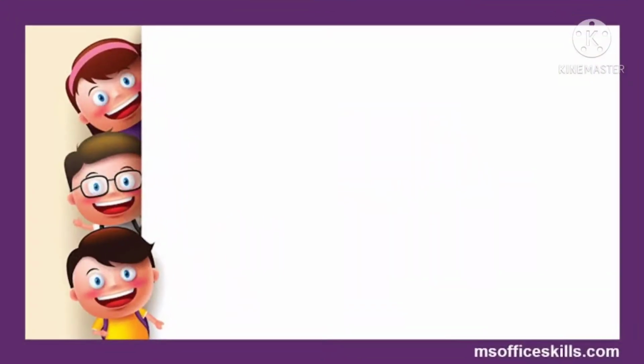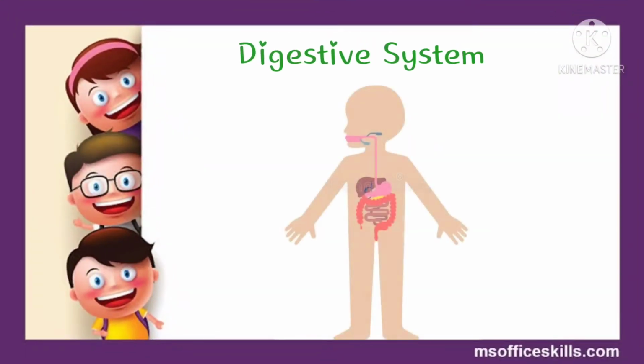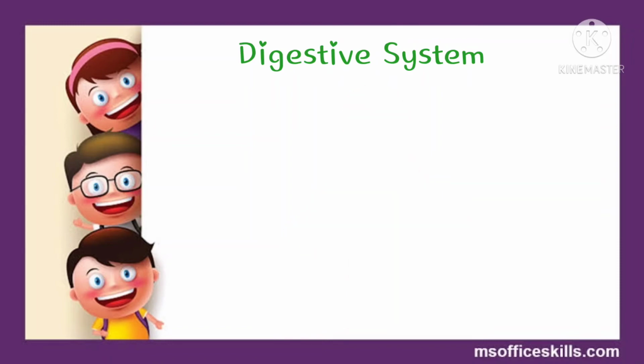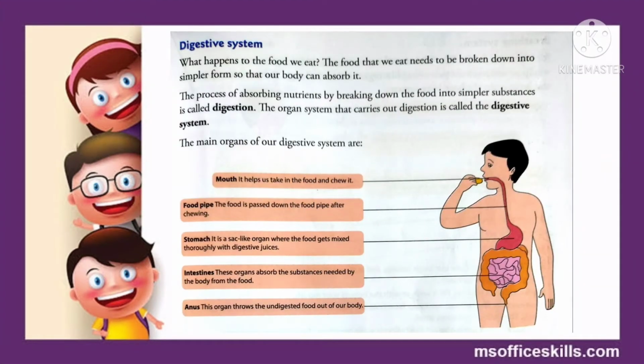Moving forward, let's know about another system, that is the digestive system, a very important system of our body. This system performs the work of digestion. So let's study about this system. Students, whatever food we eat needs to be broken down into simpler form so that our body can absorb it, and the process by which the food is broken down into simpler forms and its nutrients are absorbed by the body is known as digestion. And this function of digestion is performed by the digestive system.